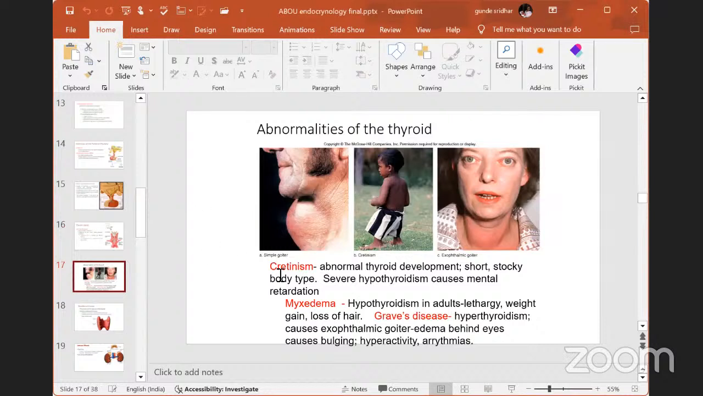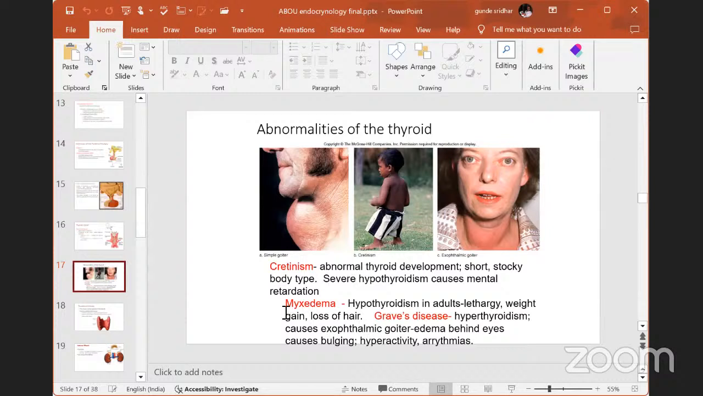The next one: what happens when the thyroid secretion is more and when it is less? You can see here cretinism. Cretinism means abnormal thyroid development. When the thyroid is not developed up to the mark in our body, then we will find one problem that is called cretinism. Abnormal thyroid development, short, stocky body type. You can see this person here. Then severe hypothyroidism causes mental retardation, because to develop our IQ we need thyroxine hormone. When thyroxine hormone is very low, we will find a disease that is called cretinism. This is about hypothyroidism.